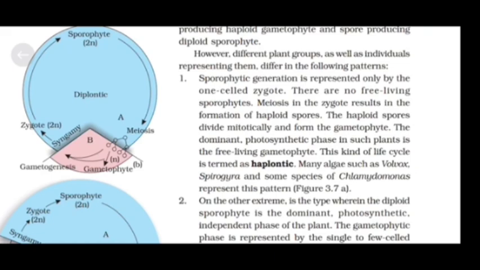The haploid spores divide mitotically and form the gametophyte. The dominant photosynthetic phase in such plants is the free-living gametophyte. This kind of life cycle is termed as haplontic. Many algae, such as Volvox, Spirogyra, and some species of Chlamydomonas represent this pattern.